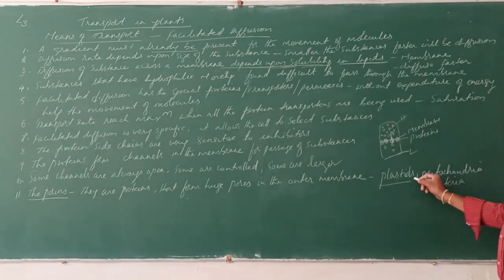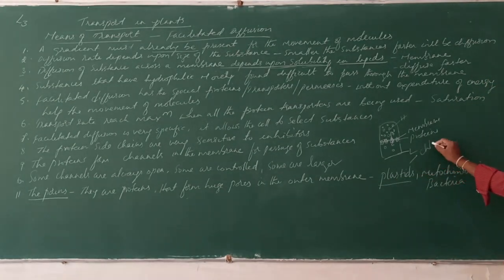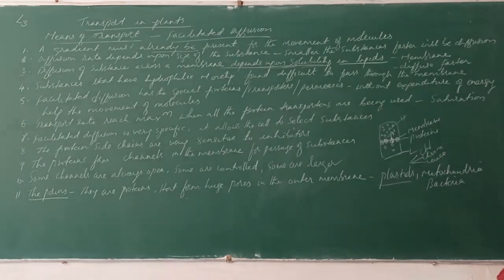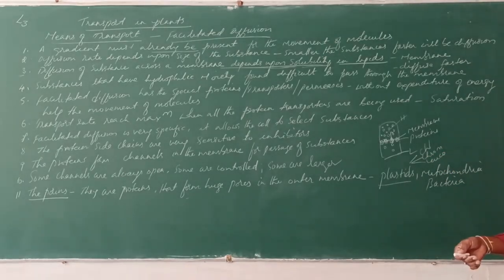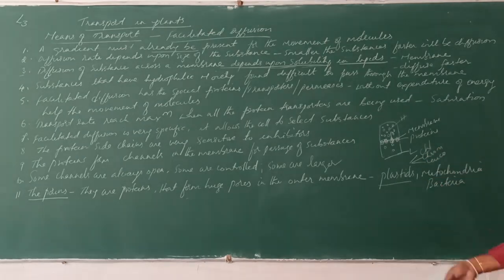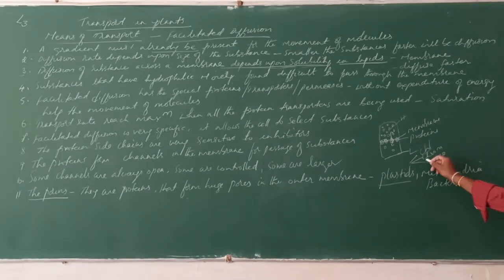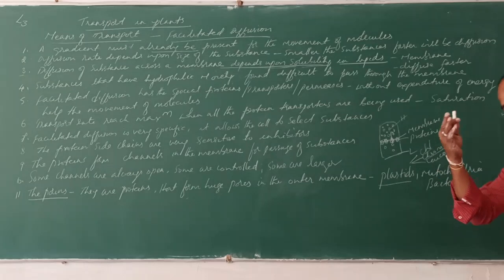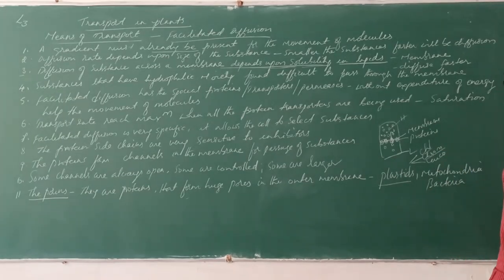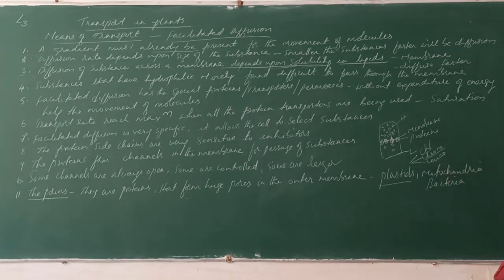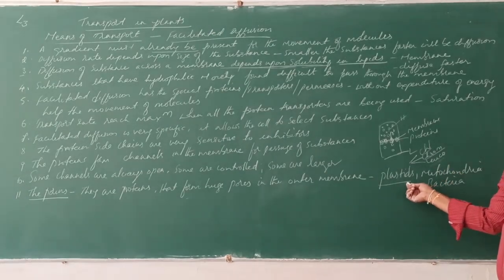Plastids means what? Chloroplasts, chromoplasts, leucoplasts. In the leaf you come across the chloroplast. Chromoplasts are in the colored parts of the plant, like flower and fruit. Leucoplasts are in the roots, the colorless parts of the plant. In the plastids there is also a membrane.